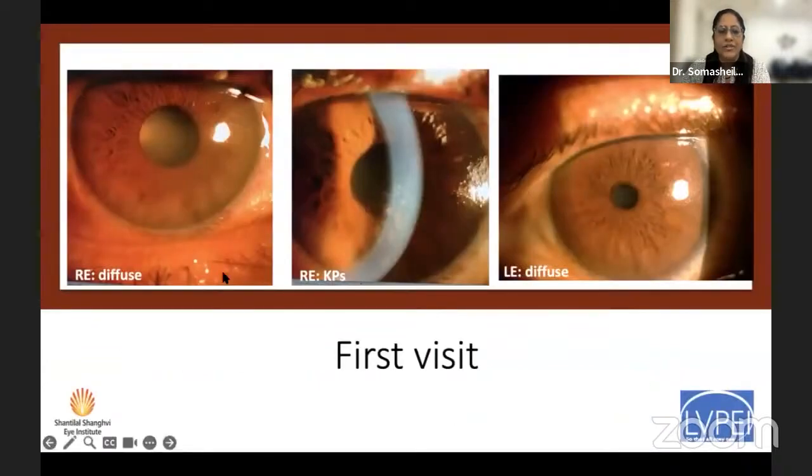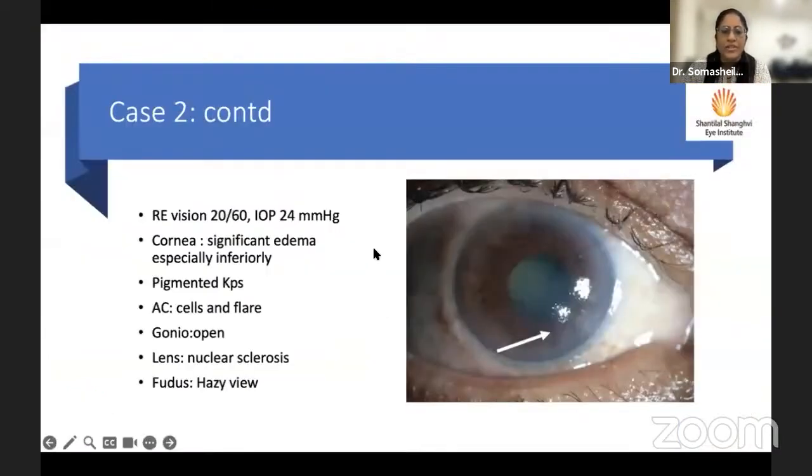These are his pictures on presentation. This is diffuse illumination showing the corneal edema. You can see its haziness inferiorly. And this broad slit shows the pigmented keratic precipitates, splashed in the central part of the cornea and a few inferior as well. The picture on the side shows the left eye, which is absolutely fine. We don't think he had any episodes of inflammation in the left eye, despite being HLA-B27 positive. So this patient's vision at entry was 20/16 and there was significant edema, as I said, especially in this area.